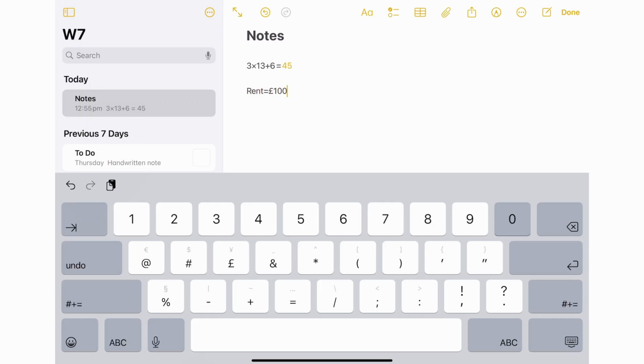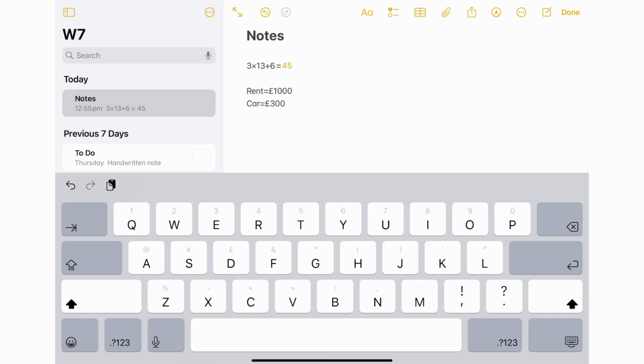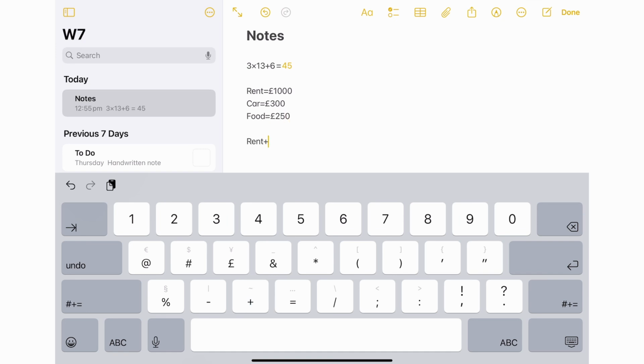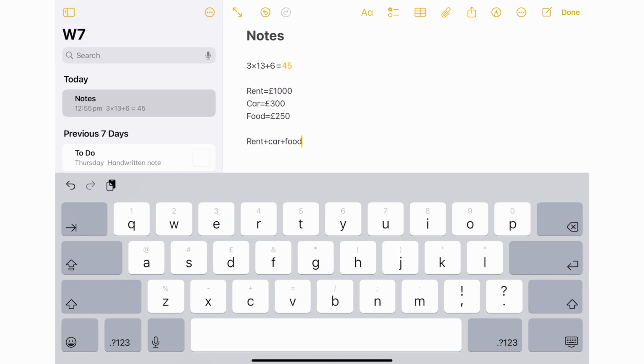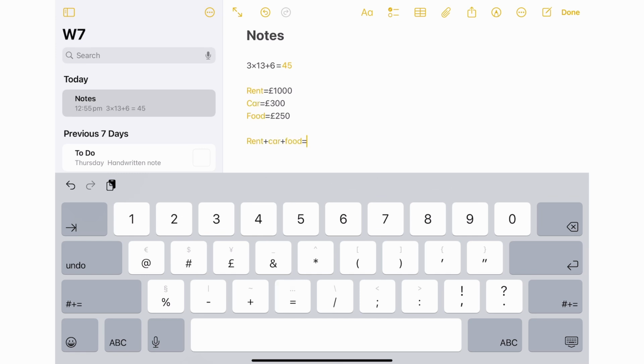Let's say you're working on a budget and you need to list and add expenses together. So for example, rent is £1,000, the car is £300, food is £250. Then we can go down and type rent plus car plus food, and it will give you the answer. You will see that it recognizes the items from the list and adds them all up together.